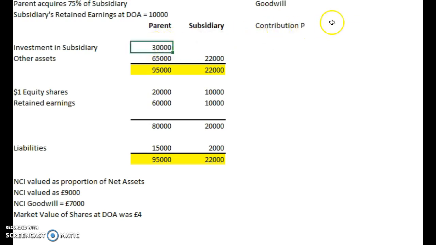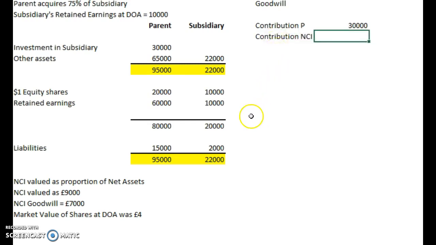It's 30,000. That's going to be common to all these examples. Then we can do the NCI contribution. This is the one that's going to change in all these examples. So how much do we put in here?